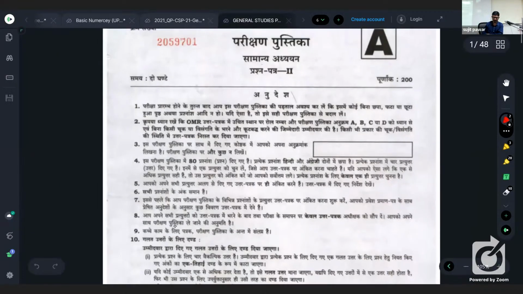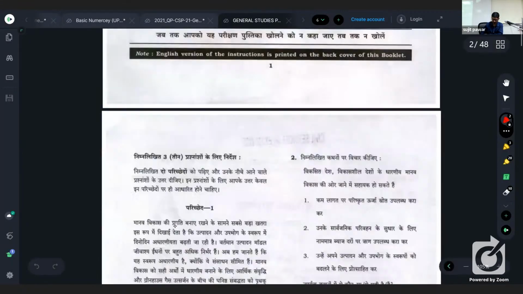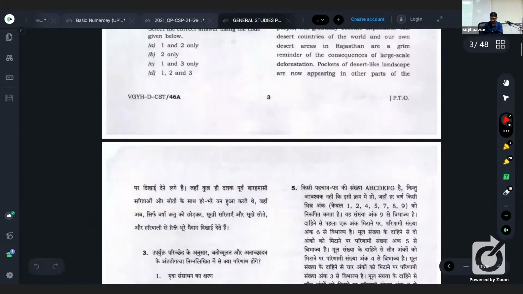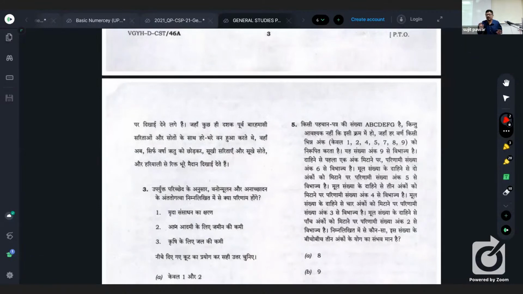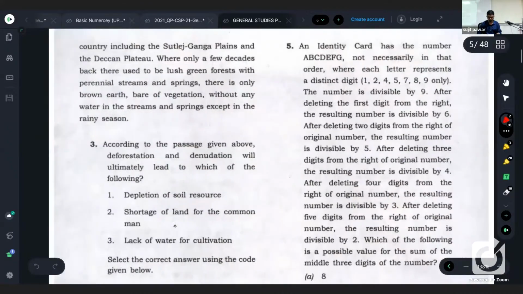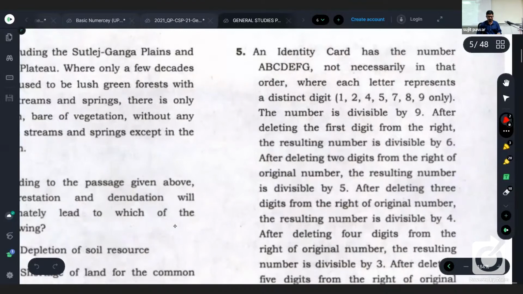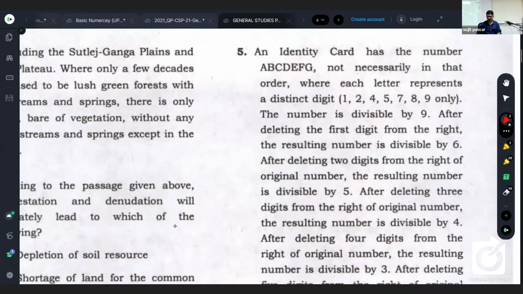See, this year's 2022 paper. And let me tell you, we are discussing this question only to tell you how to prepare, meaning how much is to be prepared. That is the point. So we have the fifth question. It is a lengthy one. If you are not able to see, just tell me.